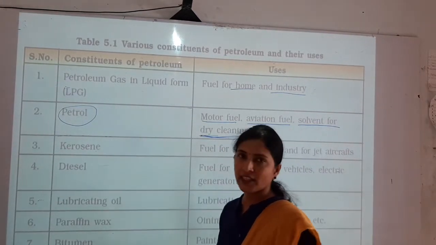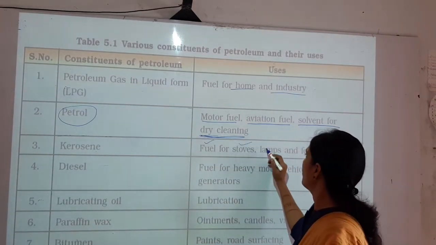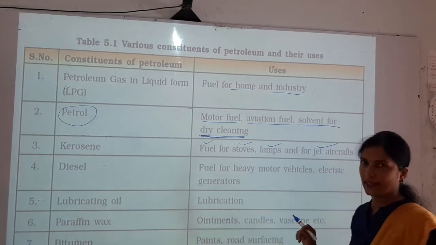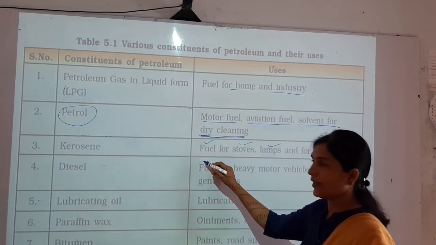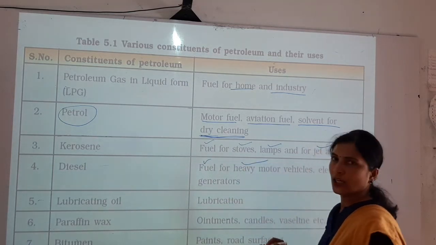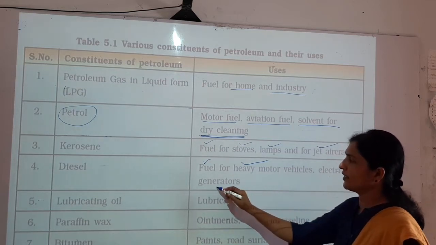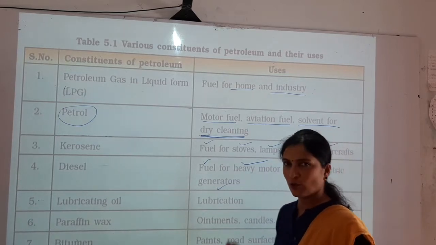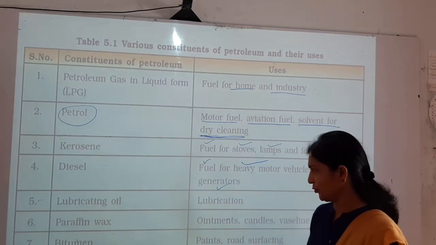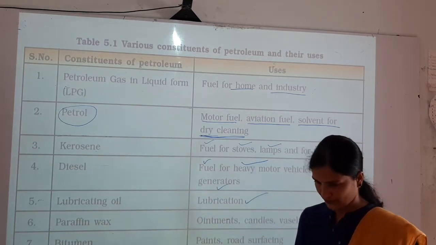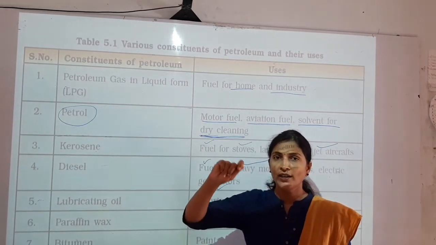Now kerosene, where is kerosene used? Kerosene is used as a fuel for the stove, lamp and for jet aircraft. Diesel is used as a fuel, but where? For heavy motor vehicles like truck, tempo, bus, and in electric generators. Now lubricating oil, what is lubricating oil and where is it used? It is used for lubrication purposes. If any machinery is not working properly, then we add some oil drops in it.